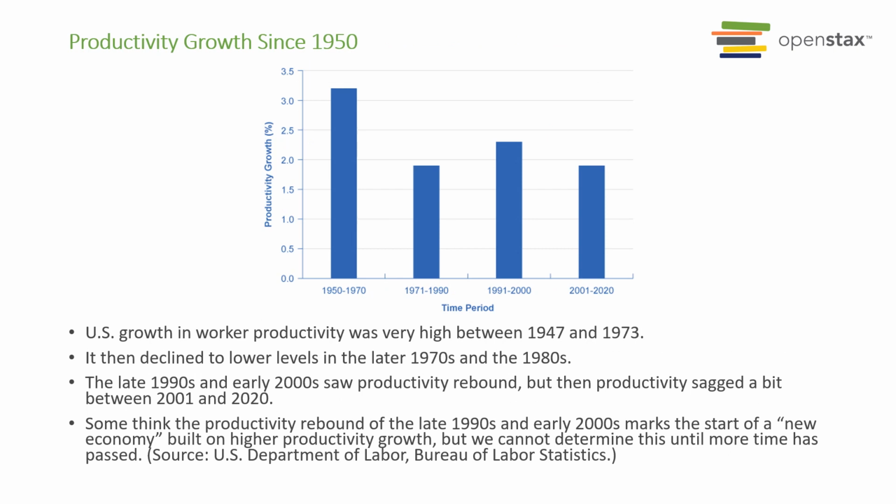And then if you're breaking down our worker productivity increases by different decades, for 1950 to 1970s, that was the golden era for the U.S. economy. So in those years, our worker productivity growth rate was well over 3% per year. But after the 1970s, we do see a slower growth rate, and then for the next 10 years, from 1991 to 2000, we do see another high growth rate. But since 2001, we do see another slowdown.